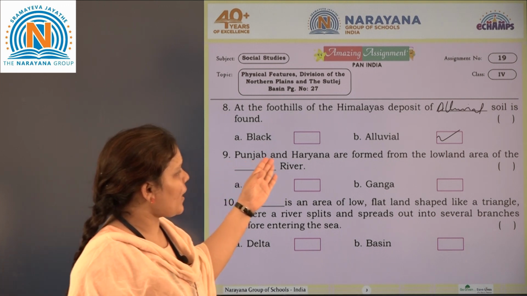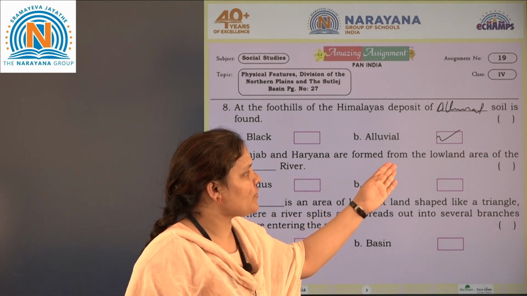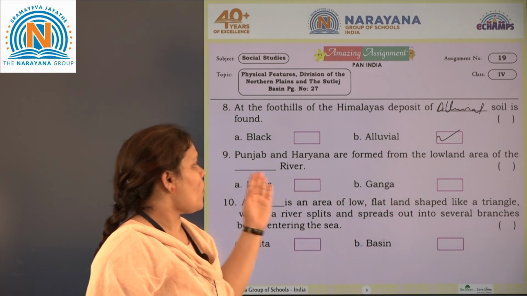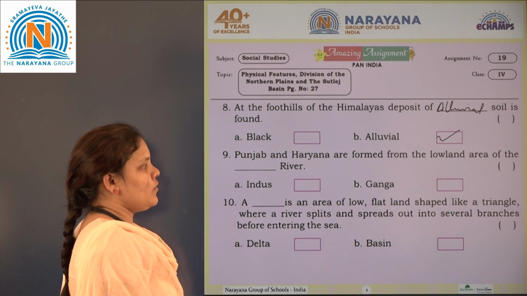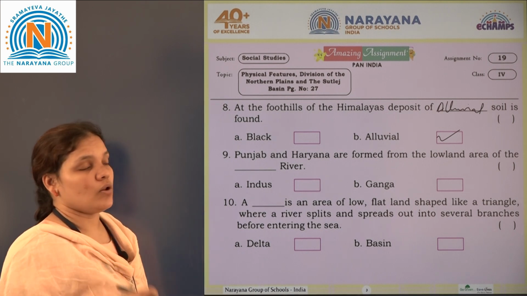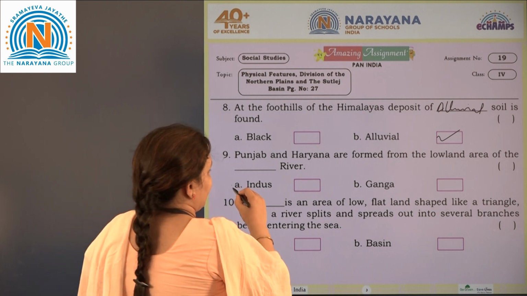Next, Punjab and Haryana are formed from the lowland area of the dash river. So, Punjab and Haryana are formed from the lowland of river Indus.